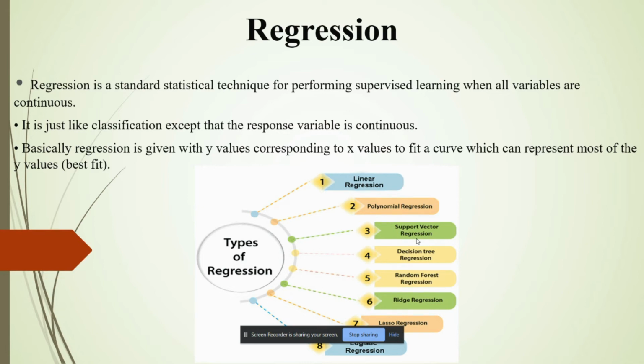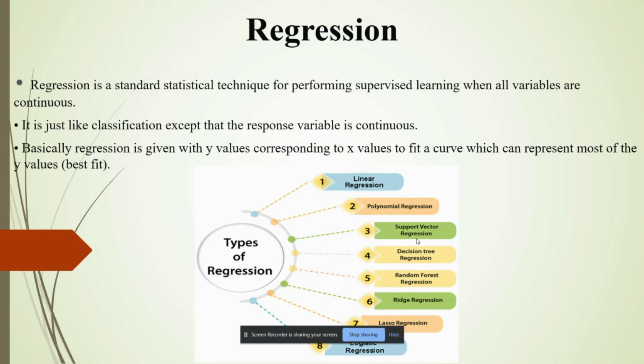There are some terminologies that are related to regression analysis. First one is the dependent variable. The main factor in regression analysis which we want to predict or understand is called the dependent variable. It is also called the target variable. Independent variable: the factors which affect the dependent variable, or which are used to predict the value of the dependent variable, are called independent variables, also called predictors.